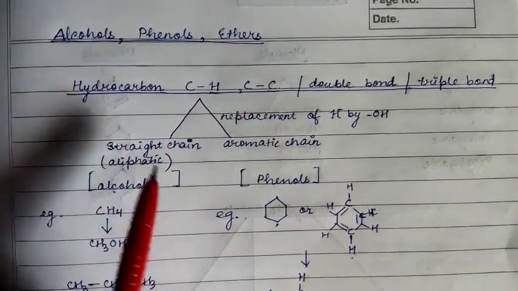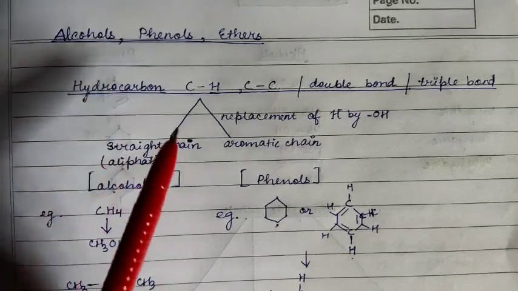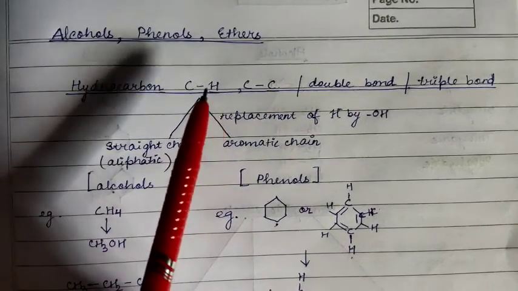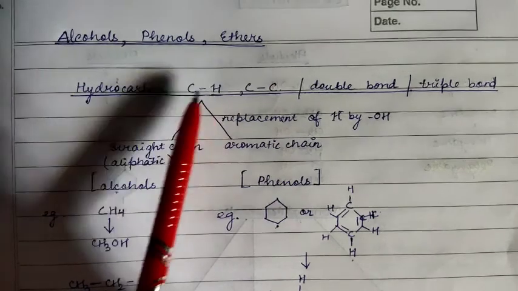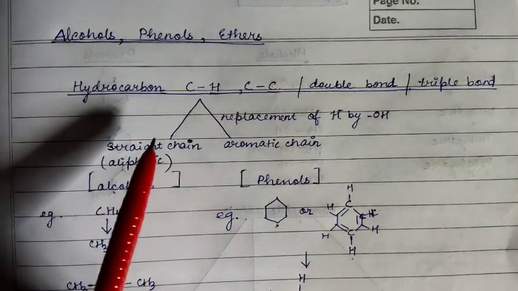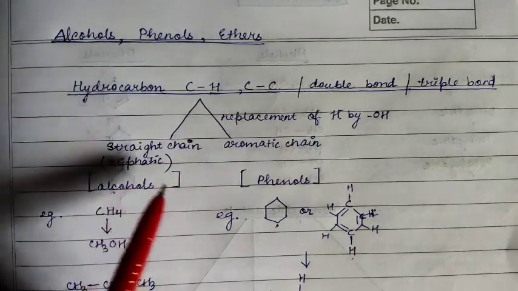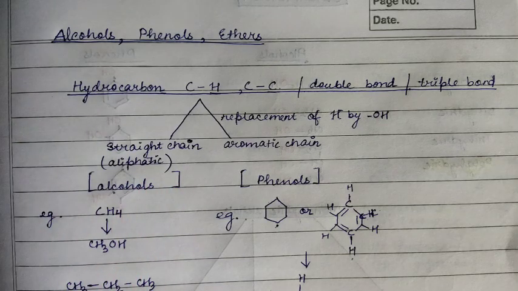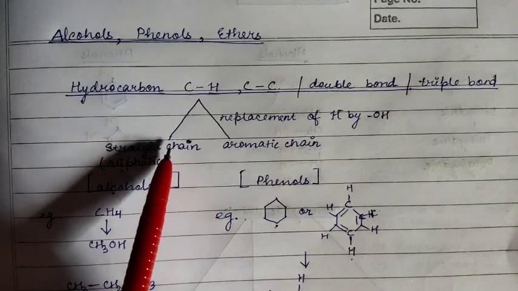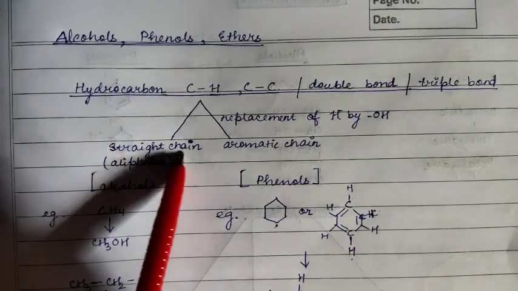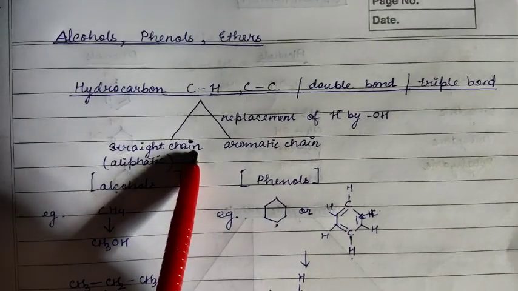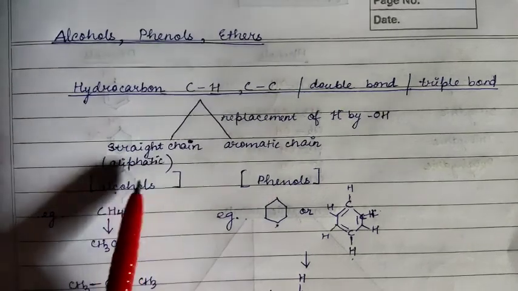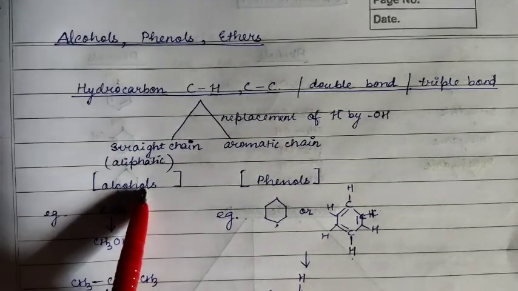So now let us go straight to the point about alcohols and phenols. As I have said, any hydrogen in the carbon chain can be replaced by OH, and that makes what? Alcohols and phenols. Now, how can we distinguish between alcohols and phenols? Because for both the functional group is OH, right? So, when the replacement takes place in the straight chain, means in the aliphatic chain, then we can get alcohols.